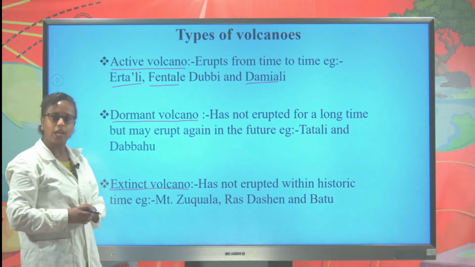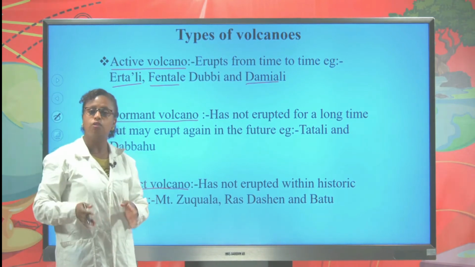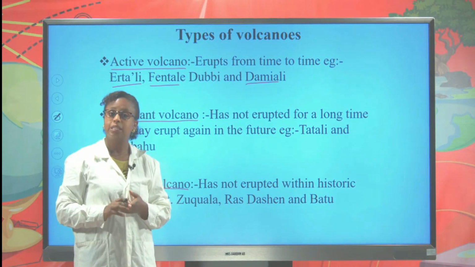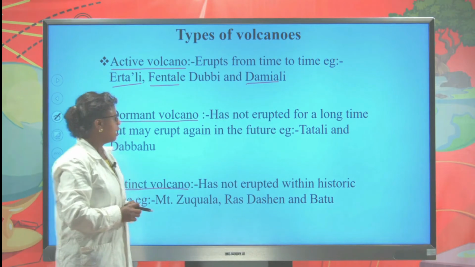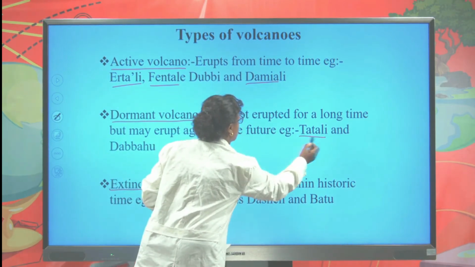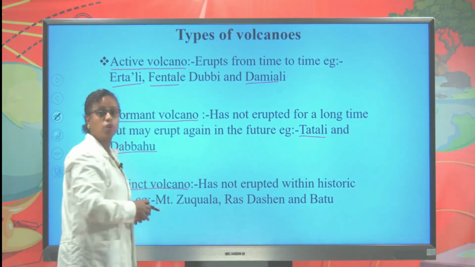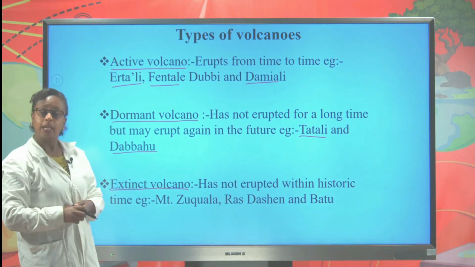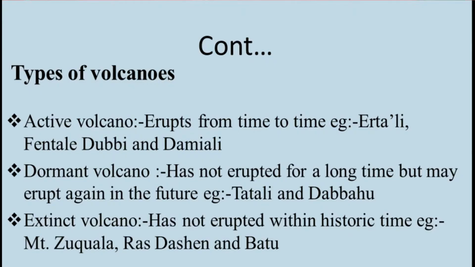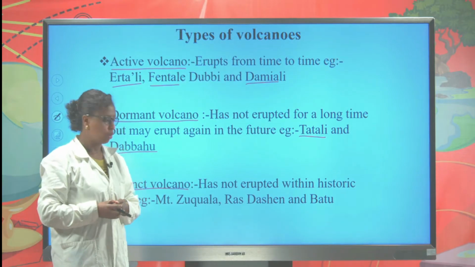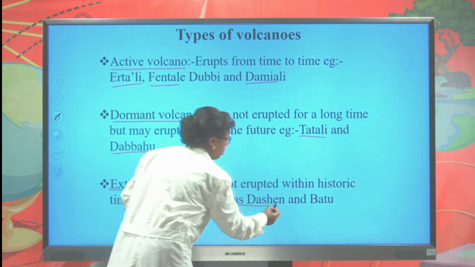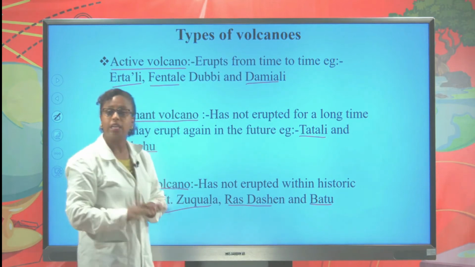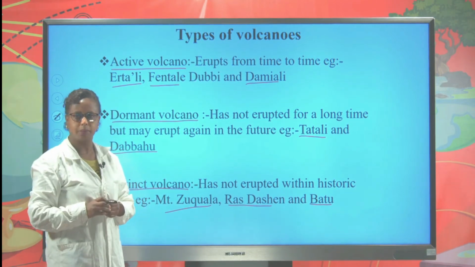Dormant or sleeping volcanic type has not erupted for a long period of time, but it may erupt anytime in the future. Examples are Tullu Ali and Dabbahu. Extinct or dead volcanic type has not erupted within the historic period. For example, Mount Zuquala, Ras Dashen, and Batu are examples of extinct or dead volcanic type.